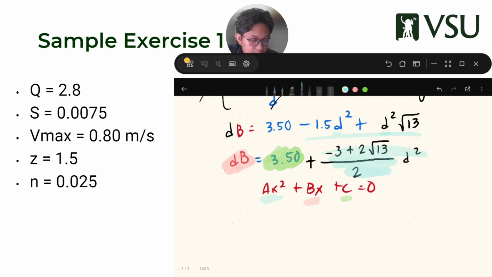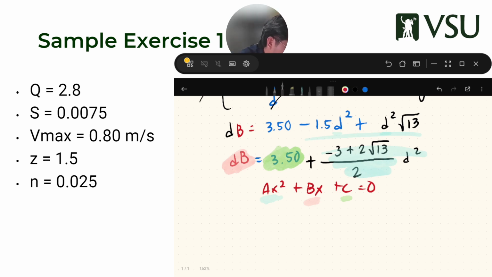Let the calculator do the work. You will get two D values.